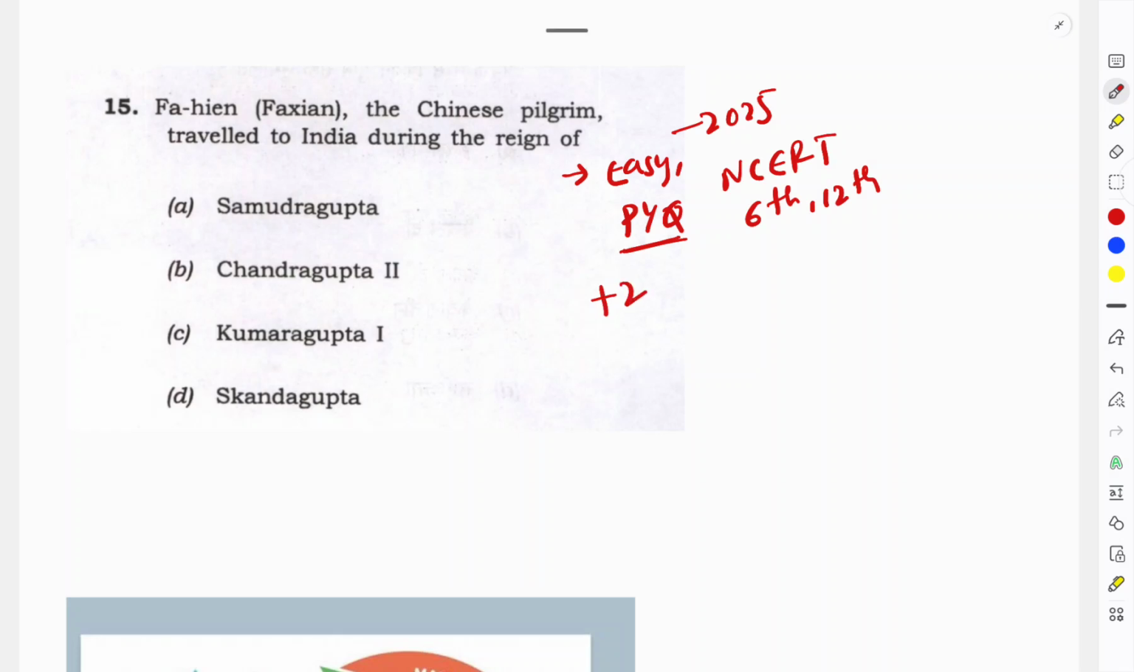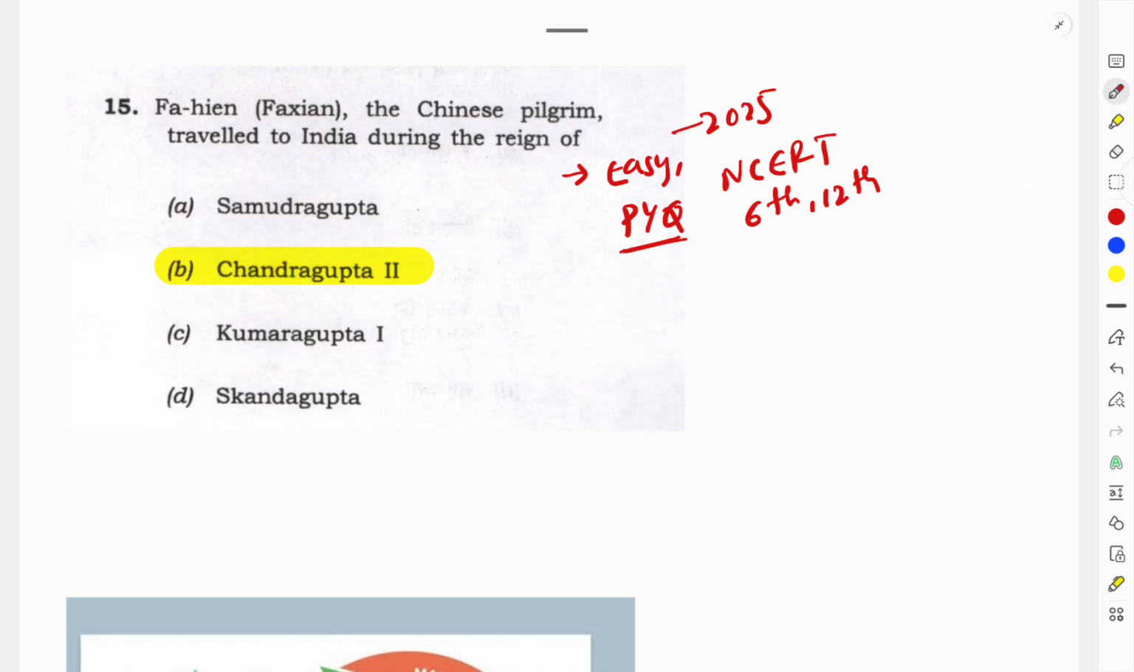You don't want to lose your marks. If you are making a mistake in this type of question, then you are sure that you are not going to make it into the list. Chandragupta 2 is the answer for it. It is an easy question. It is also there in the 6th class new NCERT and the 12th class NCERT. So I will explain this.